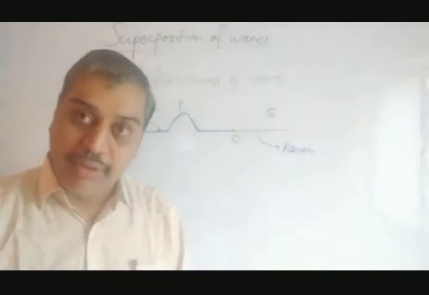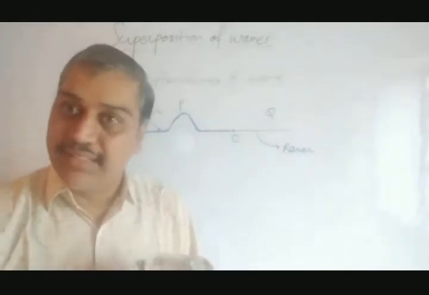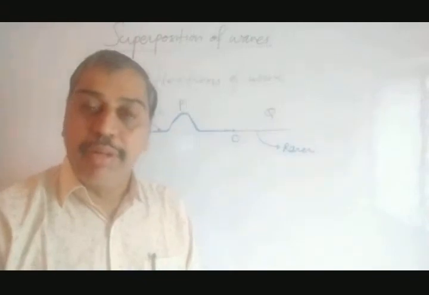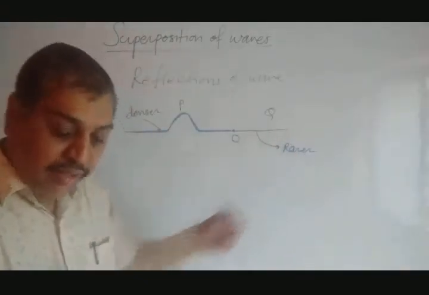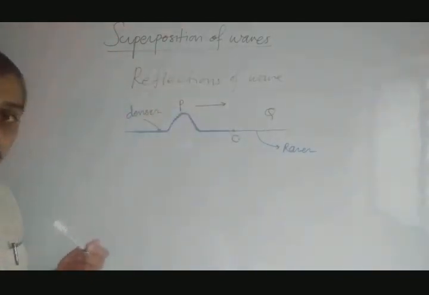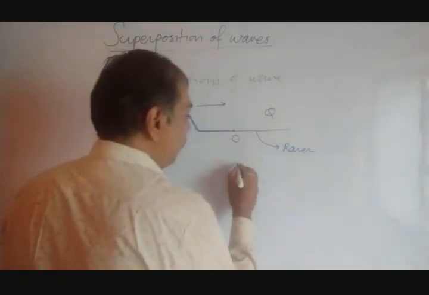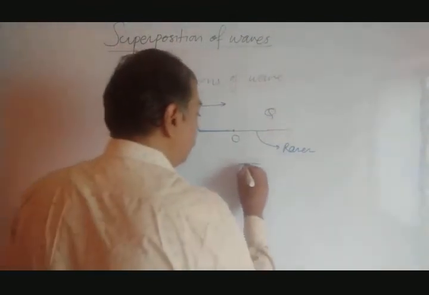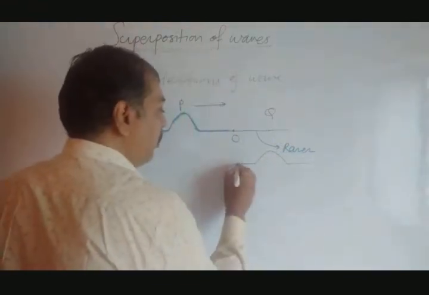As we have seen before, just see figure 6.2, that is the example for this. When a wave travels from denser to rarer, a crease will be reflected as a crease. So this is denser, and we are going to the rarer in this fashion. What will occur? This crease would be reflected as a crease. So we can draw the same diagram here by plotting the reflection. This reflection would be the same. This would be the point, and this is the point O.